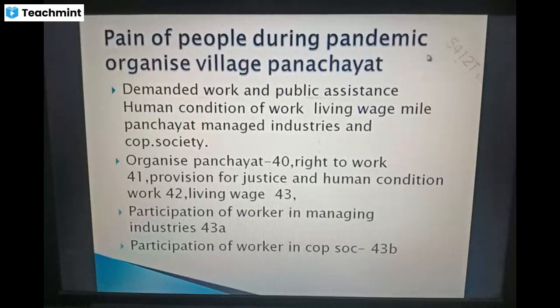So, pain of people during the pandemic: they organized village panchayat, they demanded work and public assistance, they demanded human conditions of work and a living wage, and they managed panchayats, industries and cooperative societies. Organizing panchayat is article 40, right to work is 41, justice and human conditions of work is 42, living wage is 43, participation of workers in managing industry is 43A, participation of workers in cooperative societies is 43B.